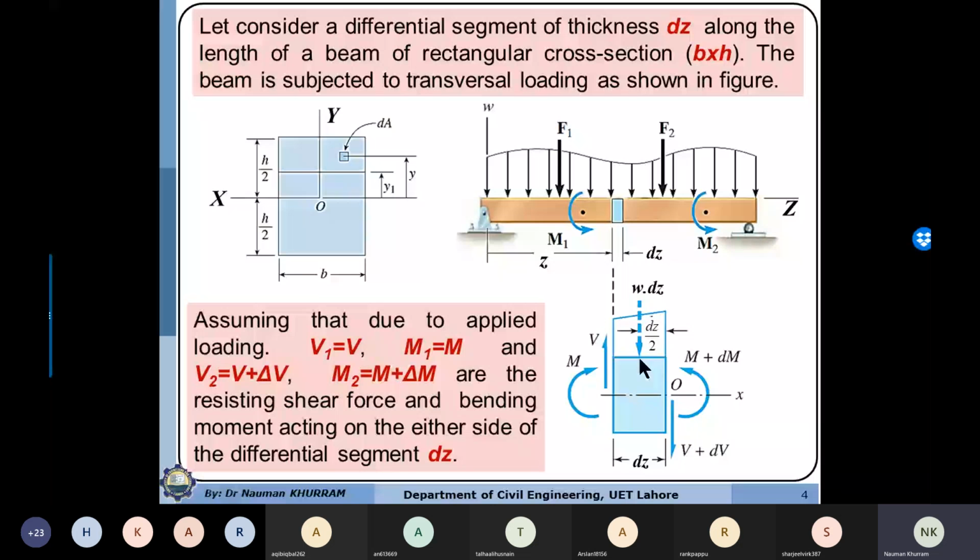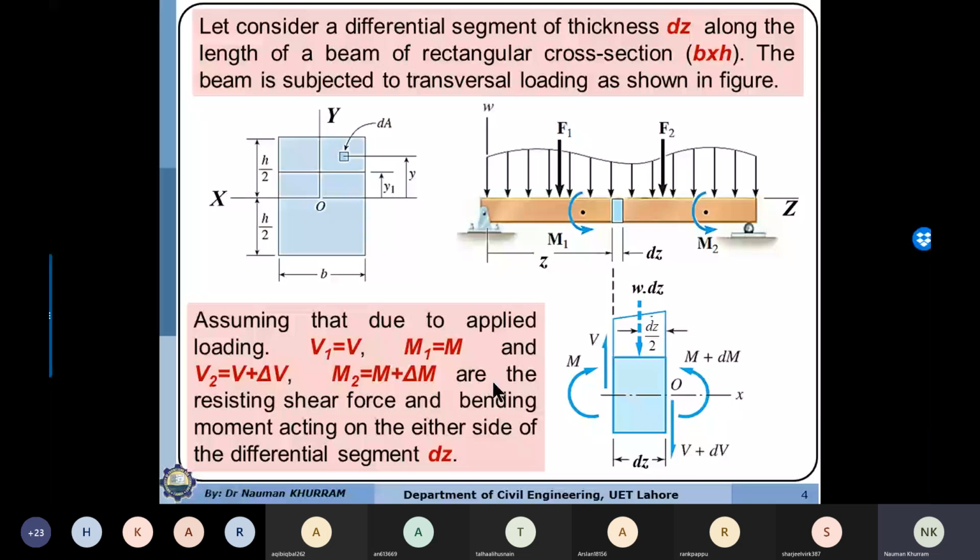So whatever is the change, if you are adding up that change within the moment which is acting on the other side, then you will have a certain moment here. This dm may be positive, it may be negative. It means that m2 may be more than m1 or it may be less than m1.